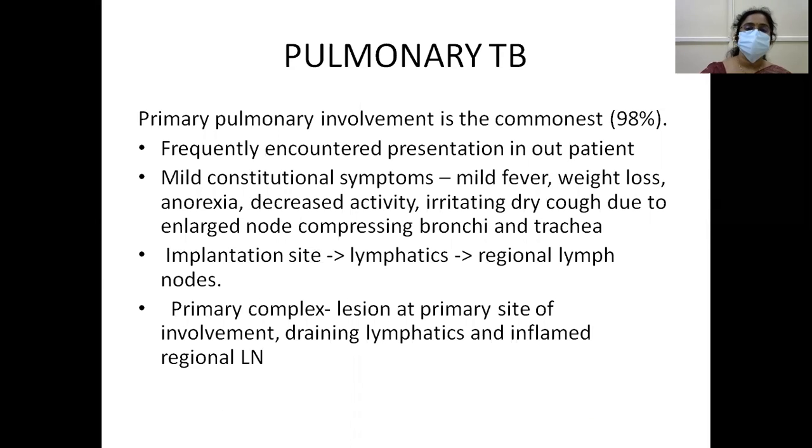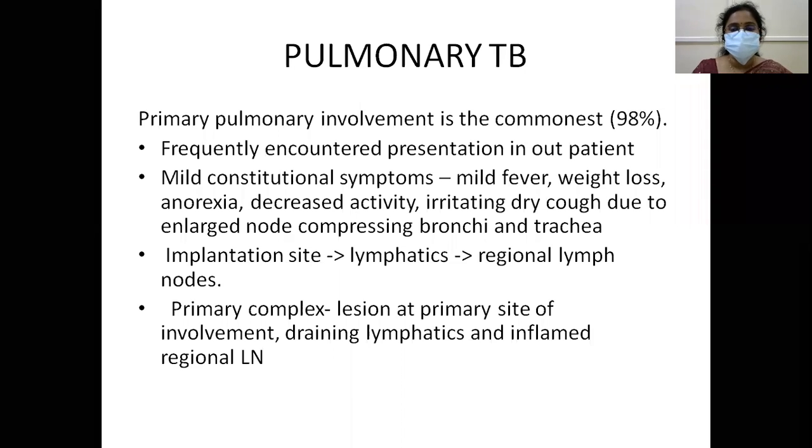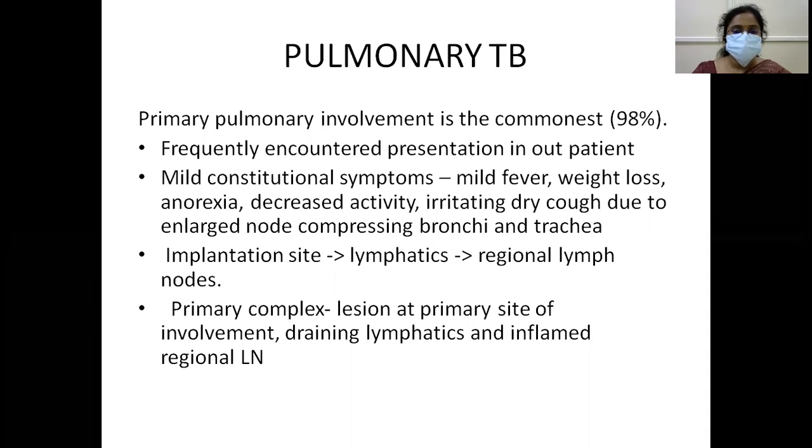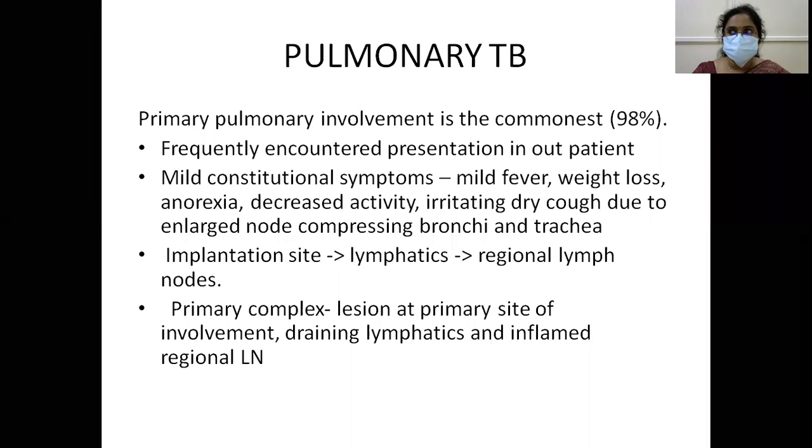Okay. Coming to pulmonary disease, primary pulmonary involvement is the commonest, frequently encountered presentation in OPDs. They present with mild constitutional symptoms: mild fever, weight loss, anorexia, decreased activity, and an irritating dry cough due to enlarged lymph nodes compressing the bronchi and the trachea. At the implantation site, through lymphatics and regional lymph nodes, what we have is the Ghon complex. The primary complex is the lesion at the primary site of involvement, draining lymphatics and inflamed regional lymph nodes.